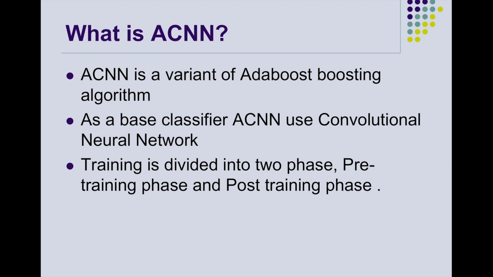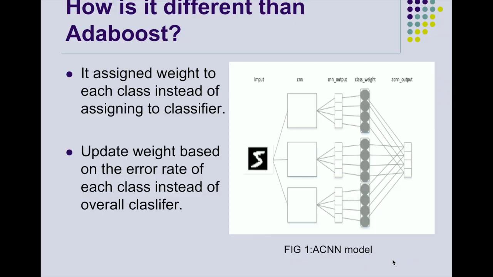To adopt AdaBoost with CNN, we divided our training into two phases: one is the pre-training phase, the other is the post-training phase. For the pre-training phase, we take three CNN models with our AdaBoost and train them for a few epochs. When we get an error rate less than 0.5, we stop our training and save the trained model. After the pre-training phase, we go for the post-training phase.